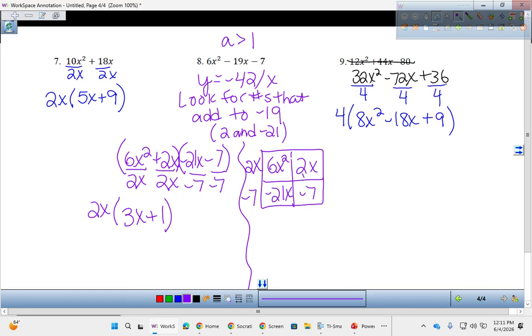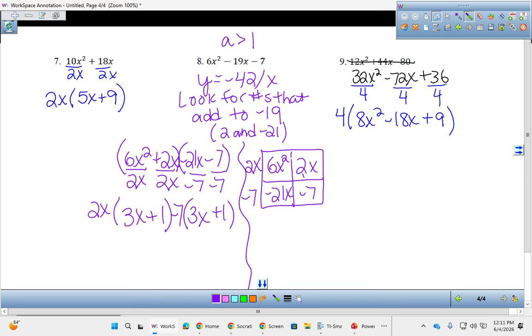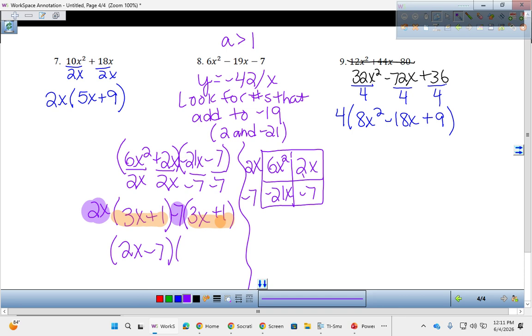Negative 21 divided by negative 7 is 3x. Negative 7 divided by negative 7 is positive 1. And I put the negative 7 in front. I'm going to write this part with this part, and this part with this part. So it's 2x minus 7, 3x plus 1.